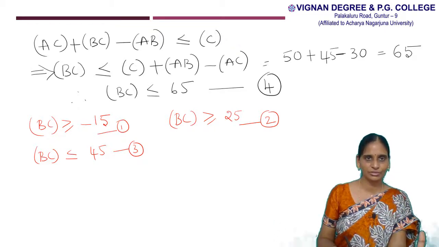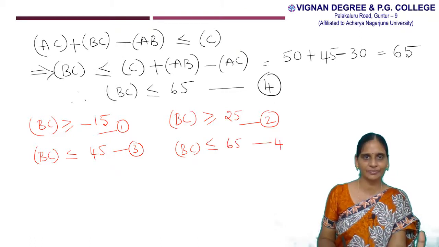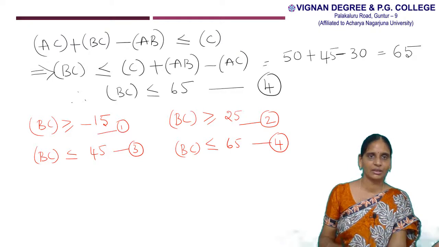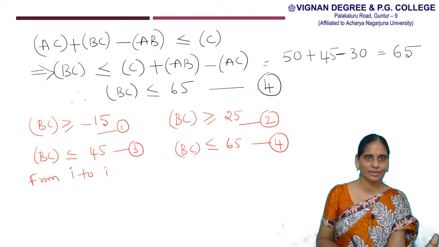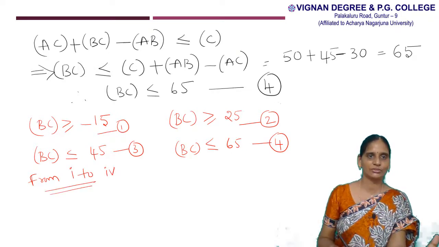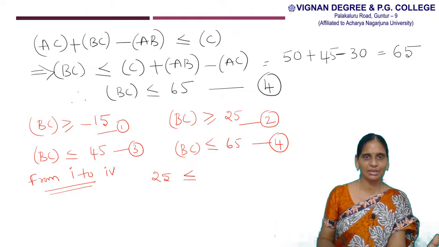From the fourth, frequency of BC is less than or equal to 65. So from the 1 to 4 conditions, we have to write down 25 is less than or equal to frequency of BC is less than or equal to 45.